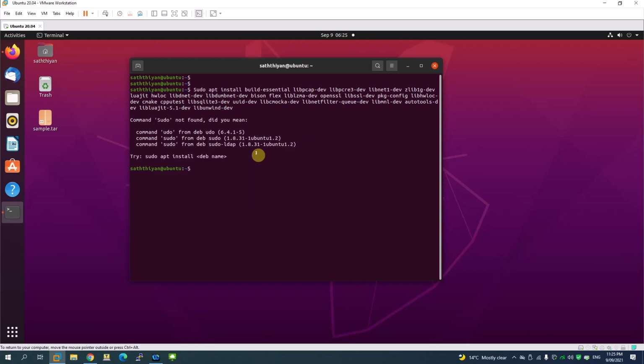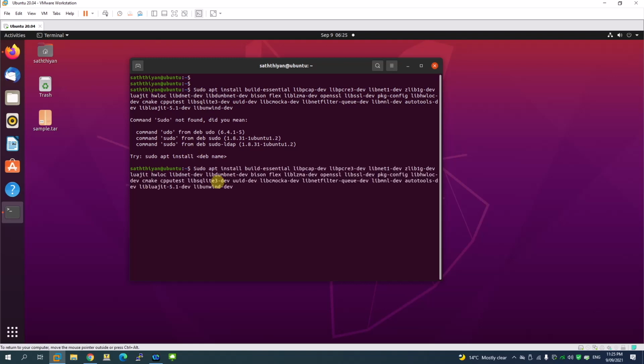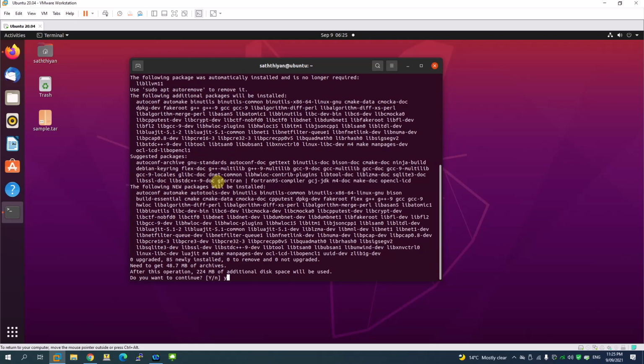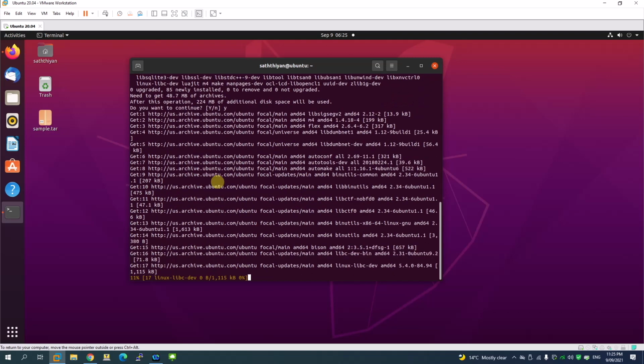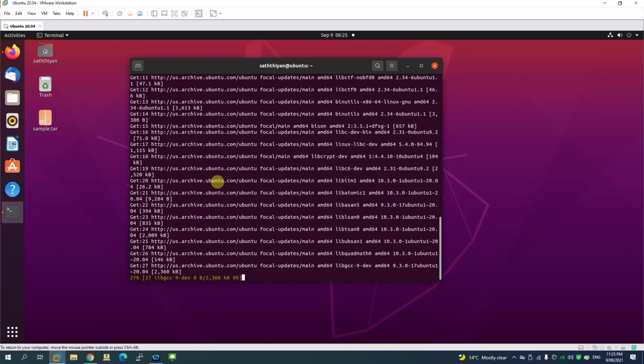Enter. There you go. It didn't pick the command sudo. It's because it's a capital S. So let me use this with a small letter. I'm going to go back to home. Hit enter. Right, there you go. It's going to ask you whether you want to install. Click yes. So it's trying to download the packages and it's going to install. So let's wait for that to complete. Right, this is going to take time to install. So let me pause the video and then we will continue from there.